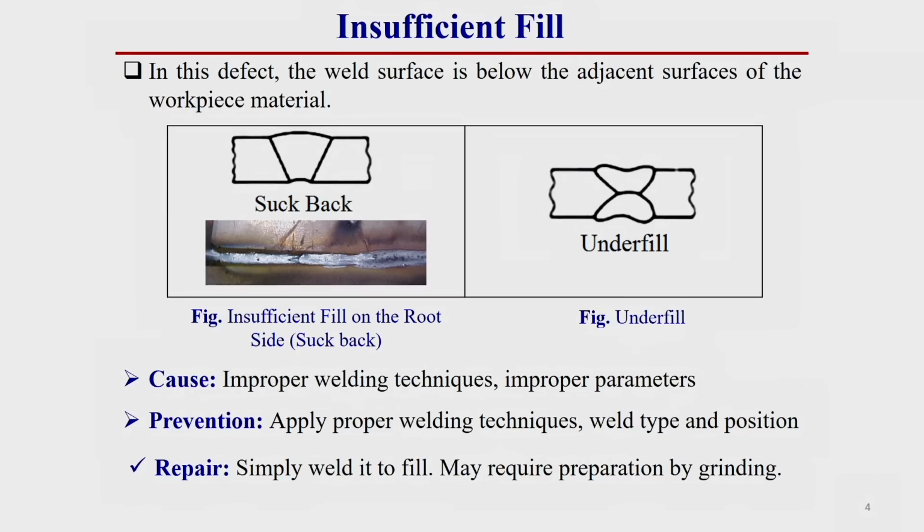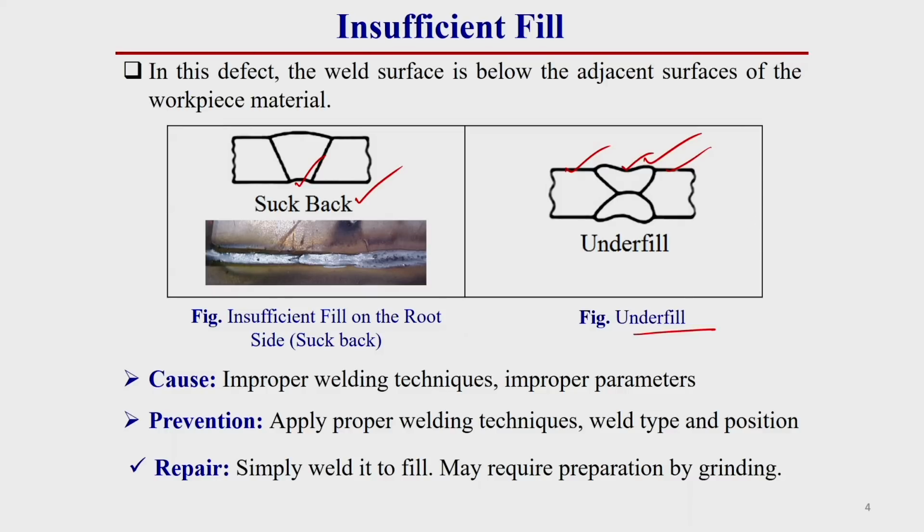Now, the insufficient fill. What is insufficient fill? This is also a welding defect. In this defect, the weld surface is below the adjacent surface of the workpiece material. That means this weld surface is below the adjacent base material surface, or it can also occur on the back side. If it occurs on the back side of the welding, then it is also termed a suckback welding defect. These types of welding defect are called underfill welding defects.